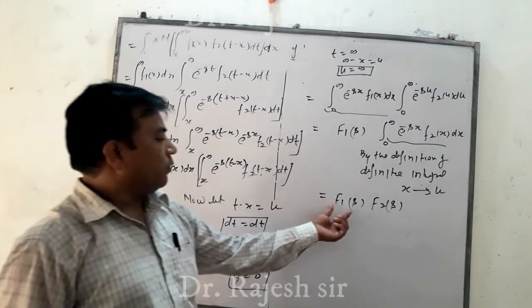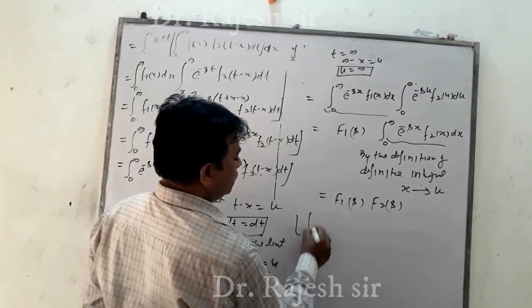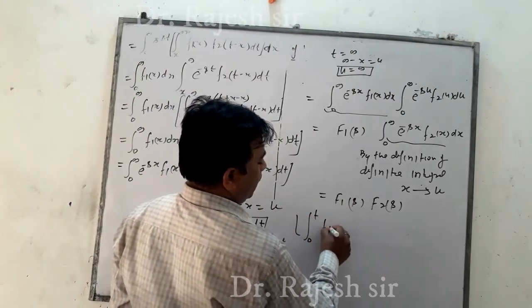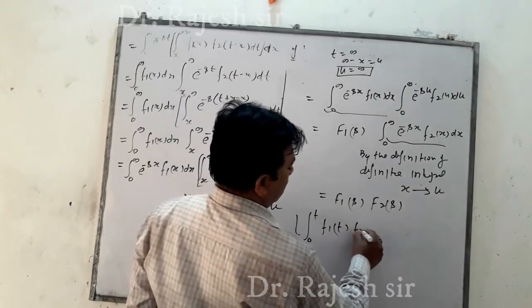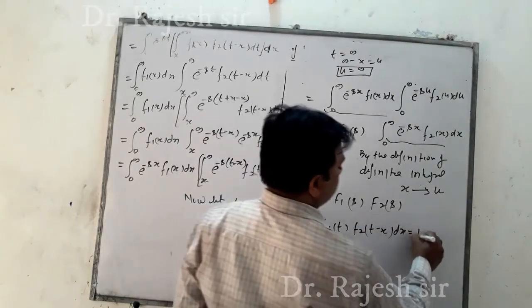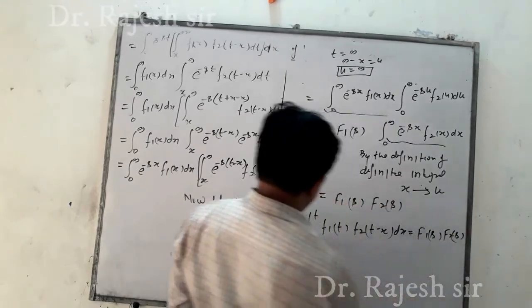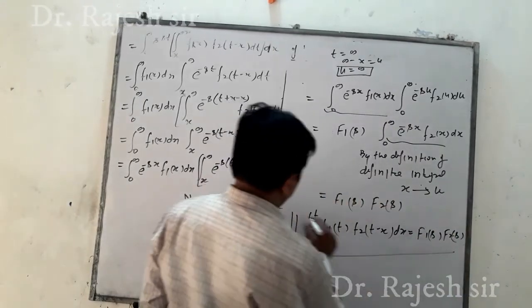Understand? We find the Laplace of the integral 0 to t of f1(x) f2(t minus x) dx equals F1(s) times F2(s). Proof of convolution theorem.